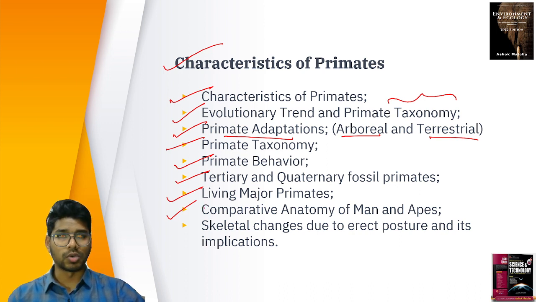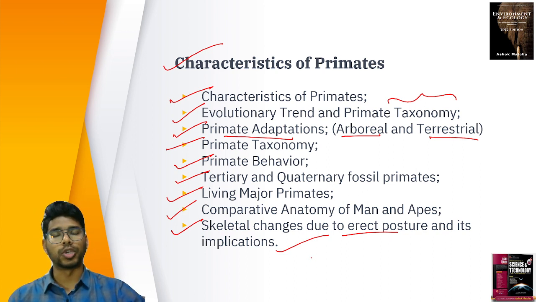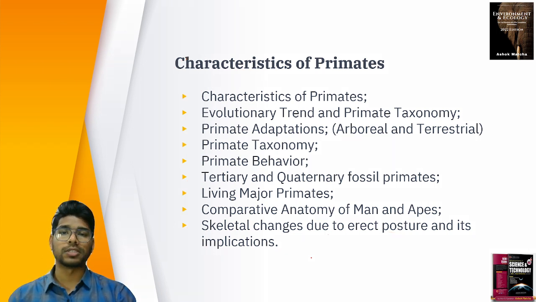The apes, so we have evolved from the apes. So what is comparative anatomy? How similar they are, how different they are. That comparative anatomy and skeletal changes due to the erect posture and its implications. When you compare to other animals, we walk on two legs because of the skeletal changes. Because of the erect posture, what implications does it bring to human beings? This is what is studied in characteristics of primates.